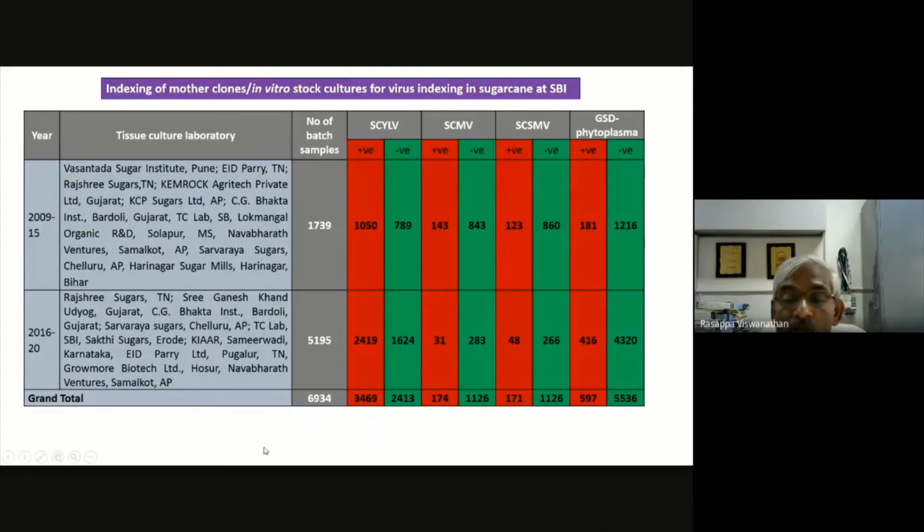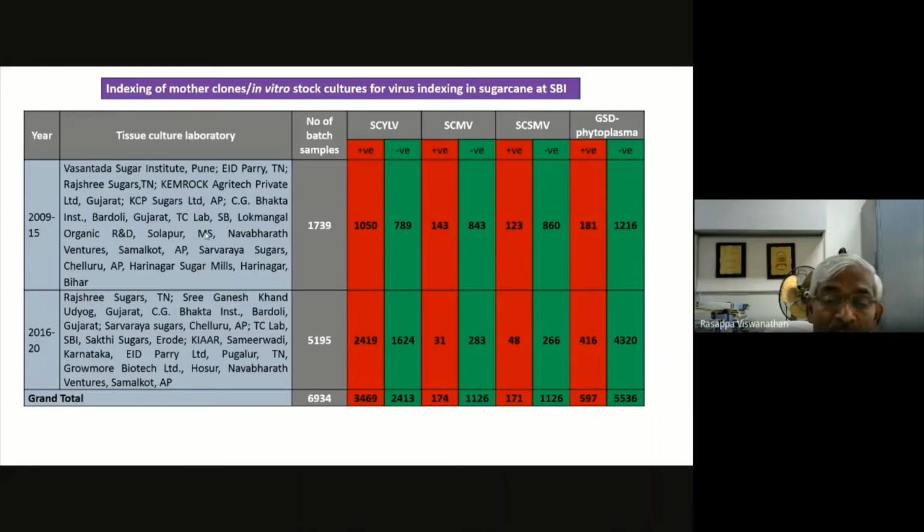And now IISR Lucknow is also an accredited lab, and currently the only accredited lab. Since DBT has discontinued, saying that you are all fairly equipped, now we are continuing the service as an institute service. So even now we are providing the service to tissue culture laboratories.